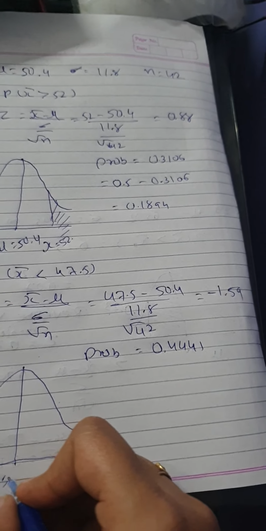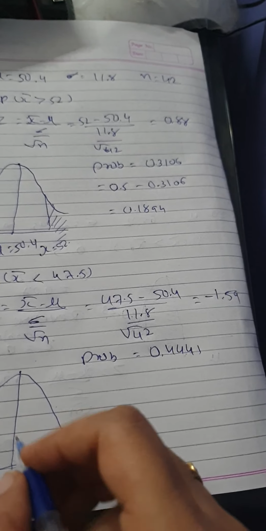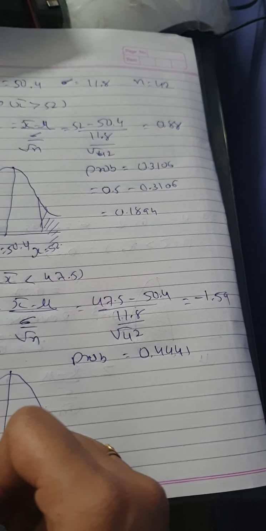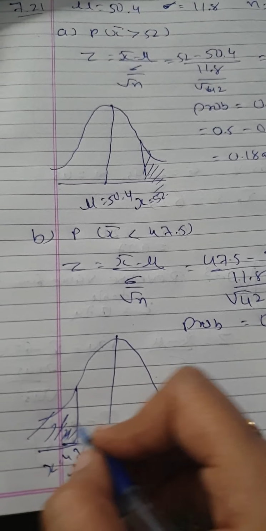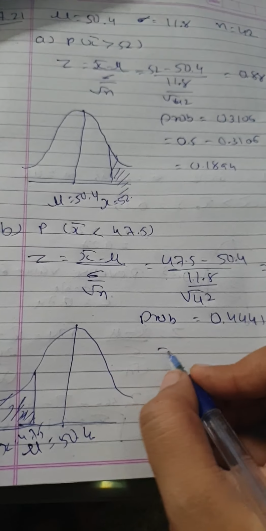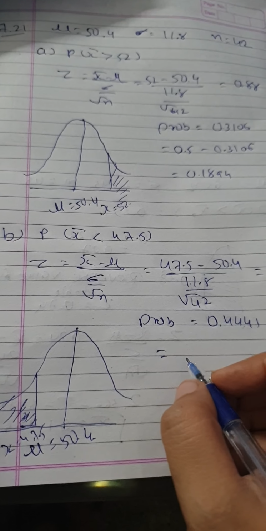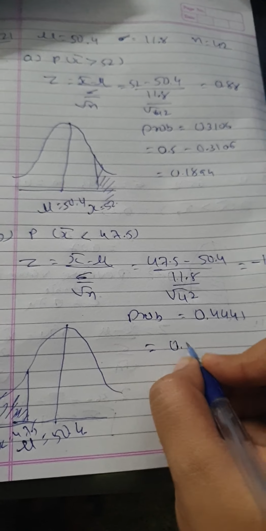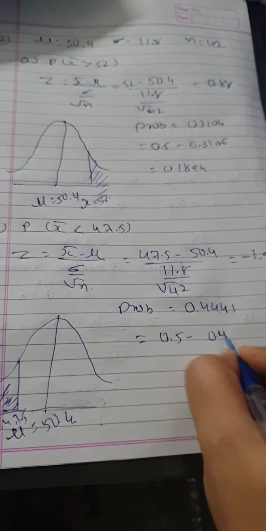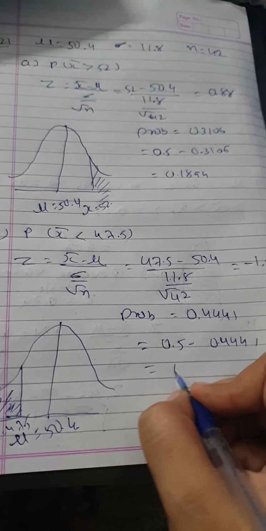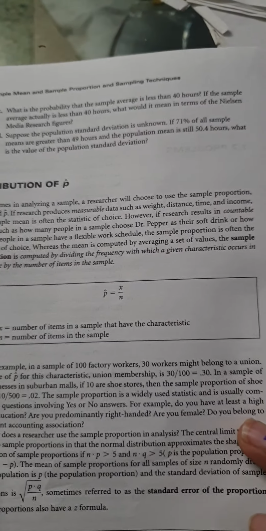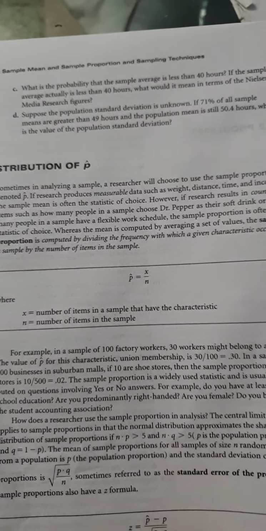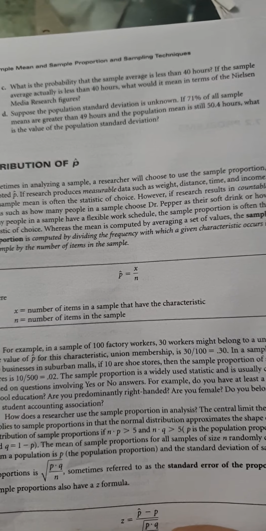Mu equals 50.4, your x is 47.5 here. You want the less area, so it means you have to deduct the value from 0.5 minus 0.4441. So your answer will be 0.0559.